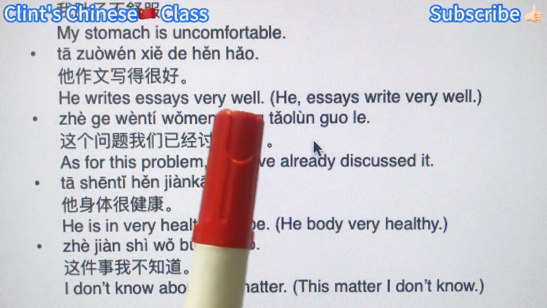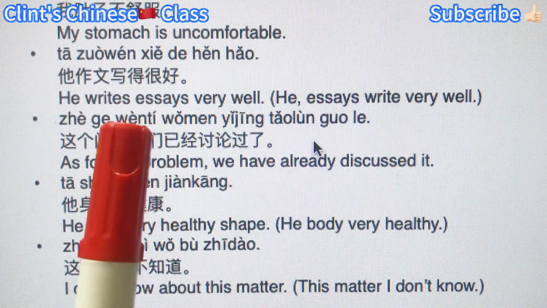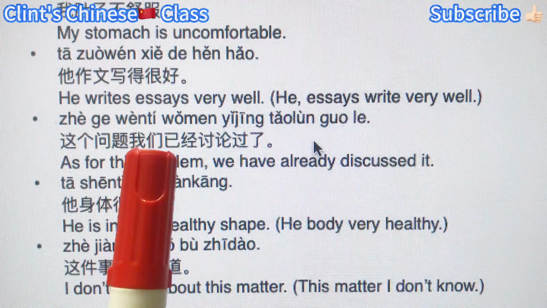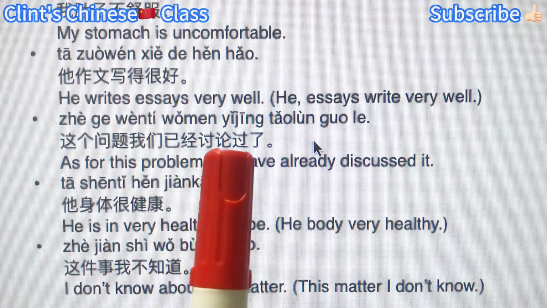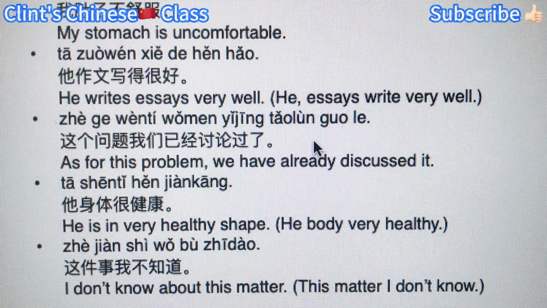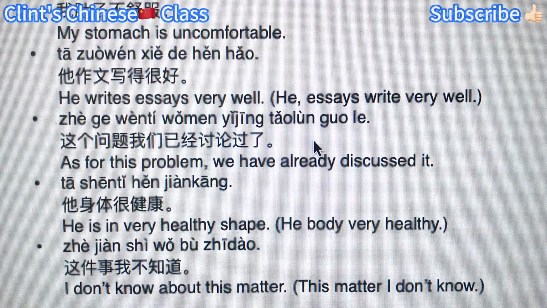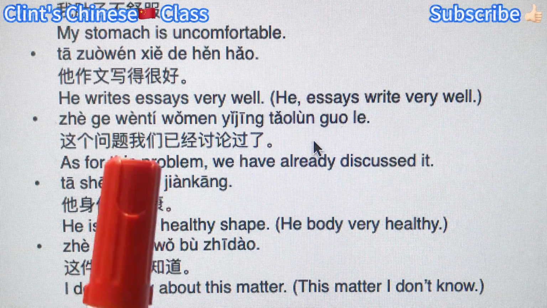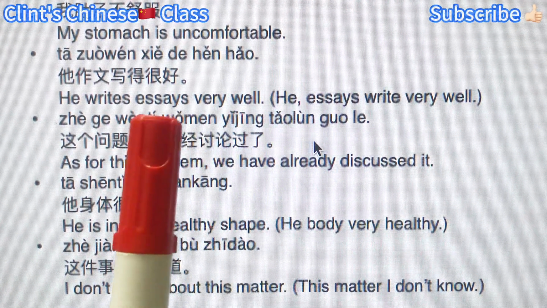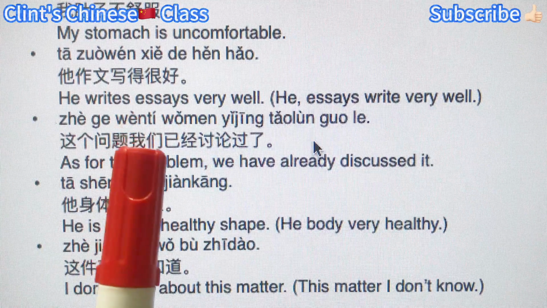This is actually a whole sentence because it's independent. It can be an independent sentence with subject, predicate, and complement, right? So it has all the grammatical components it needs to become an independent sentence. But it is the bigger predicate here.